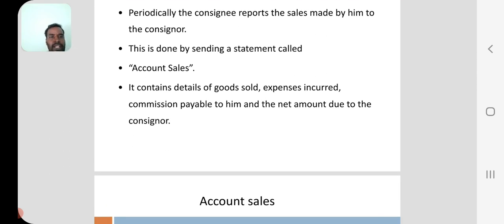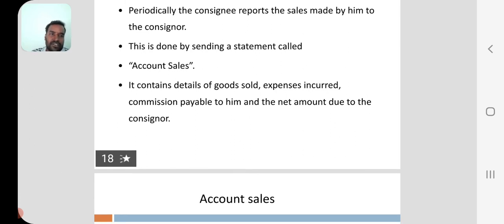Periodically means some period, 1 week, 2 days, daily, whatever it may be, depending on the agreement. The consignee reports the sales made by him to the consignor. This is done by sending a statement called account sales. It contains details of goods sold, expenses incurred, commission payable to him and the net amount due to the consignor.